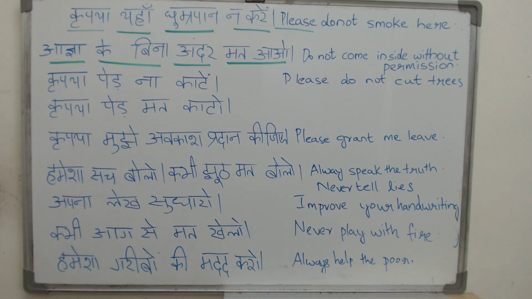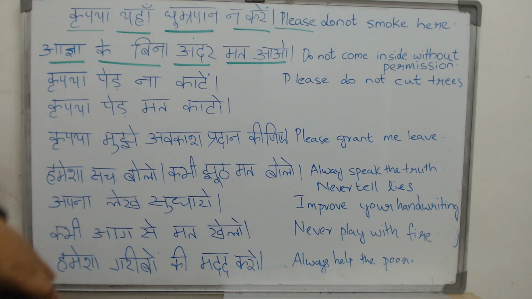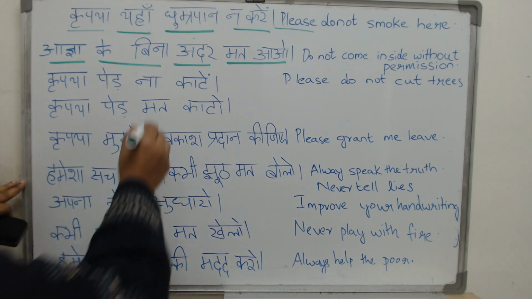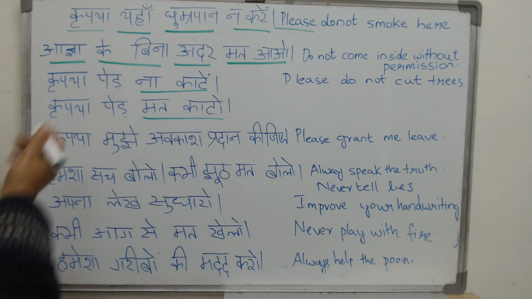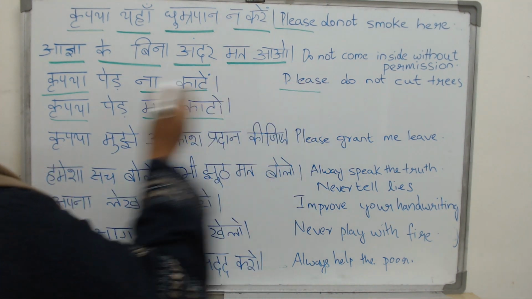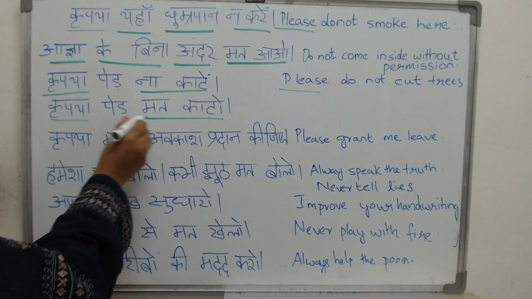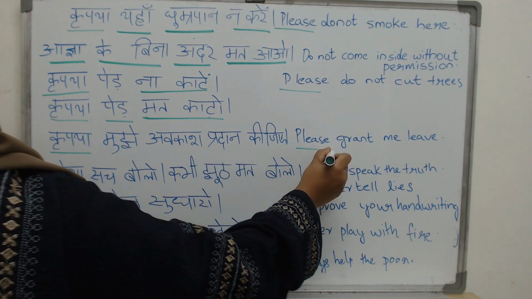कृपया पेड़ मत काटो. Both of them mean the same. In one we have written kaate and in the other we have written kato. It more or less means the same thing. Na kaate, mat kato, do not cut. As usual, we start with kripaya, which is please. Then please do not cut trees. Again start with kripaya or please.